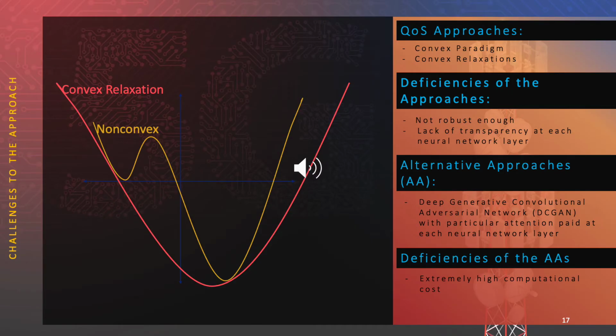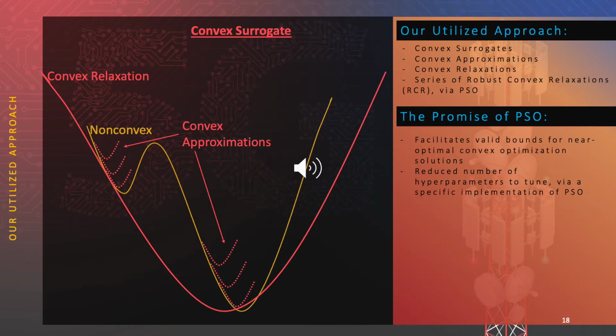For the convex problem paradigm, we focus on convex relaxations. Simplistic implementations are not robust enough and do not provide sufficient insight as to what is happening at each neural network layer. Our approach utilizes convex surrogates, wherein convex relaxations are optimally fitted to a series of convex approximations applied to the involved non-convex problems.